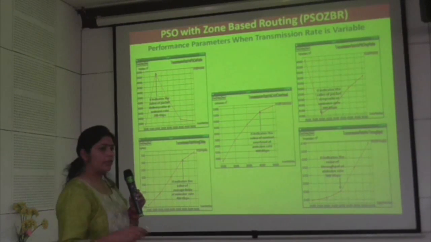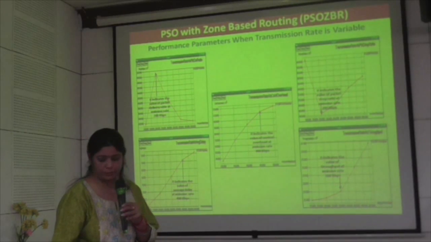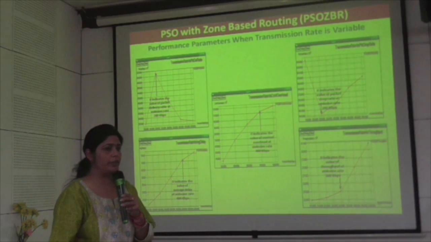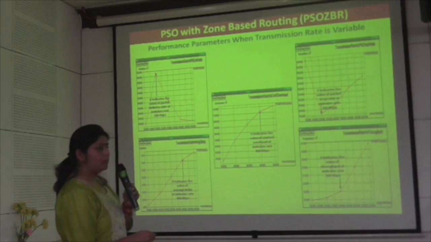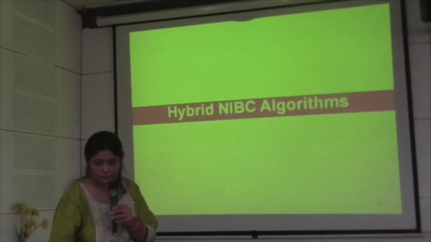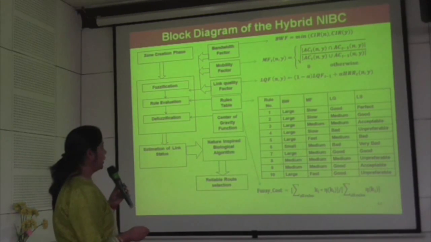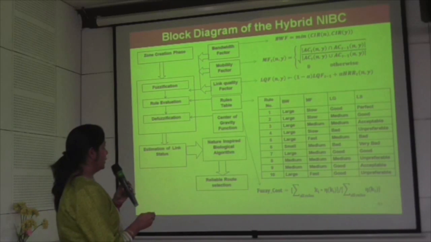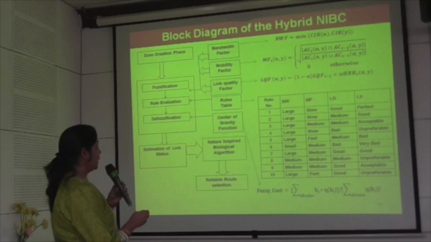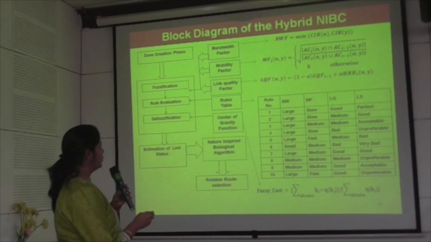If it is not in the direction of the destination, then we will not select it and not evaluate the value of velocity, and so it will reduce the number of iterations. Here these are the performance parameters. After that, I designed two routing algorithms. These are hybrid routing algorithms where I have calculated the link status between each node according to these three factors.